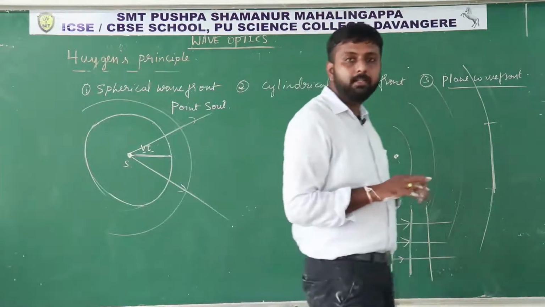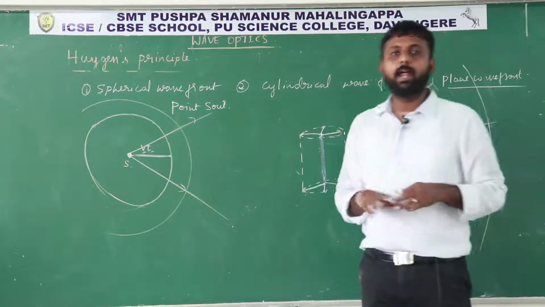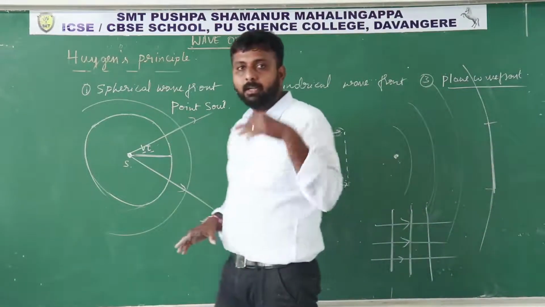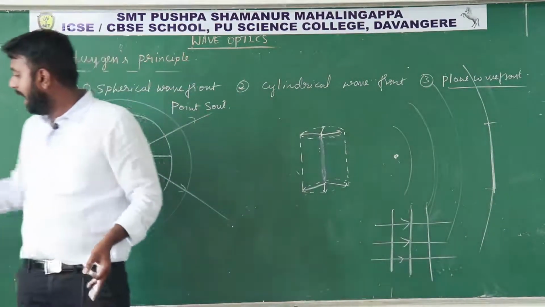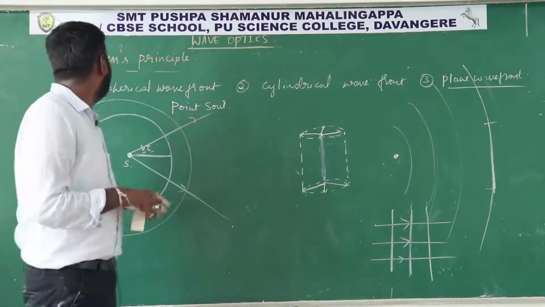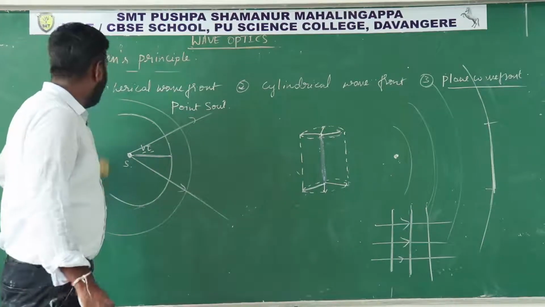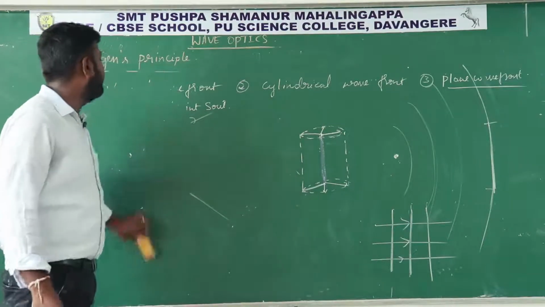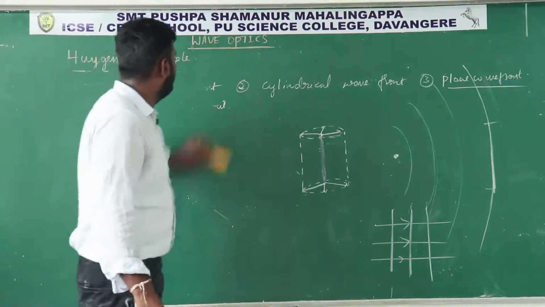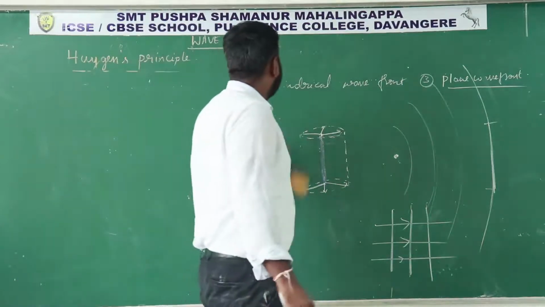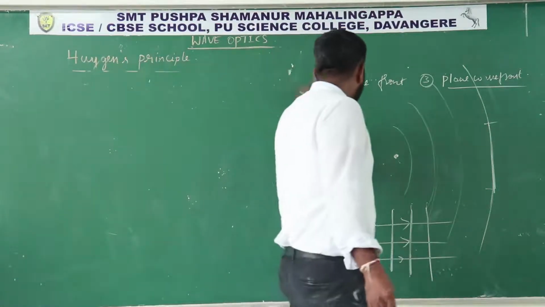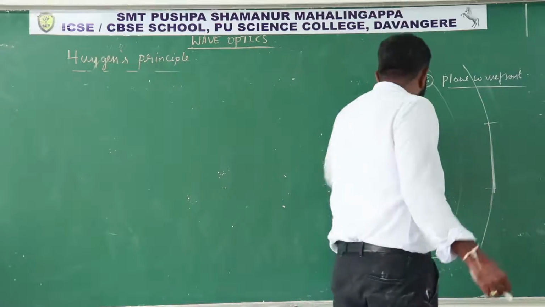After understanding the concept of wavefront and the types of wavefront, next I will explain the Huygens principle or Huygens wave theory. This Huygens principle is important for 2 marks.